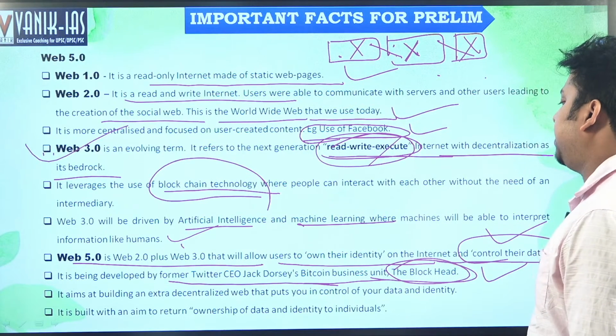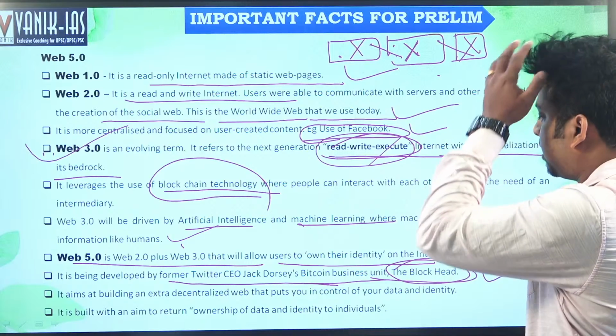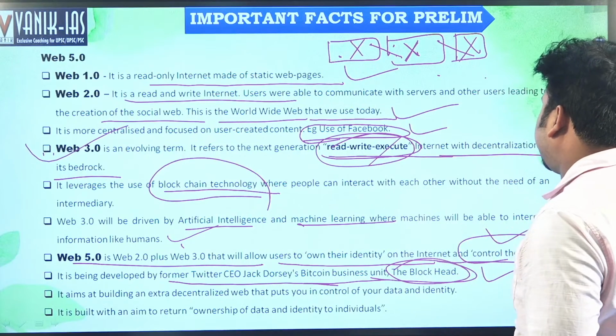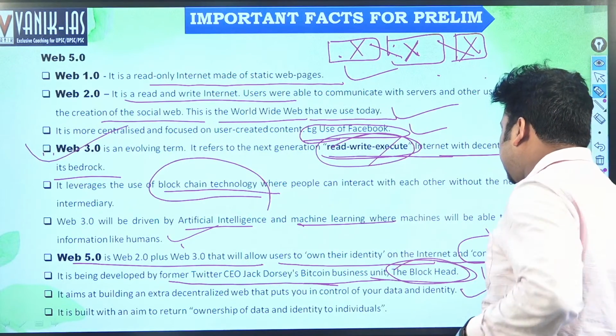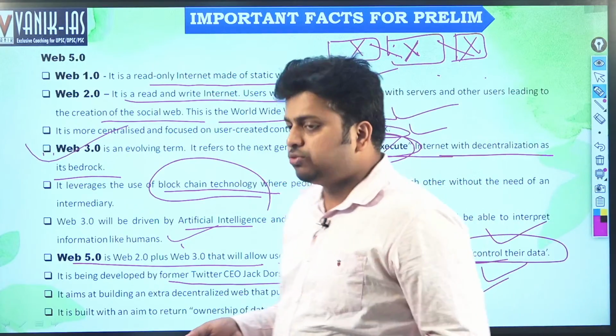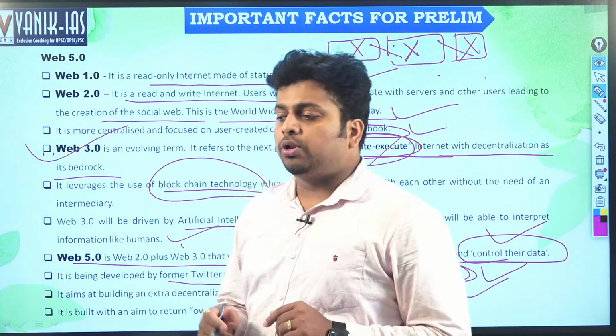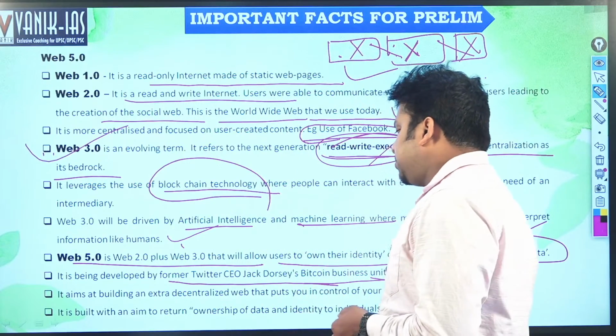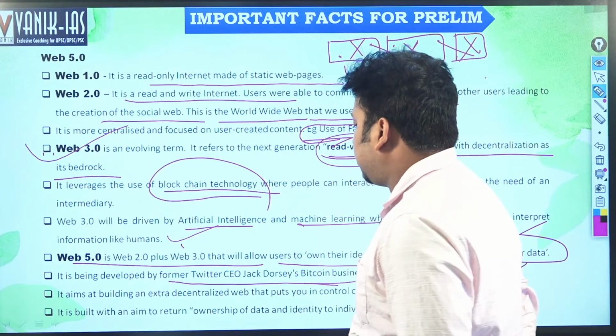It aims at building an extra decentralized web that puts you in control of data and identity. So at the same time, you will use those social media platforms, and also you will control your data, and there will not be a third person who has the power to control your data.